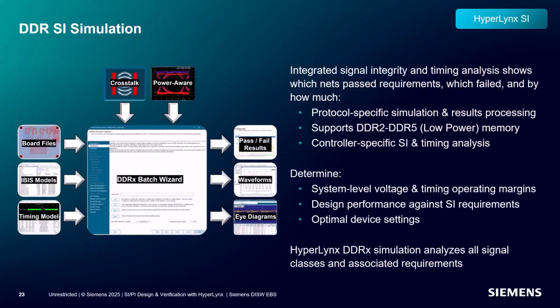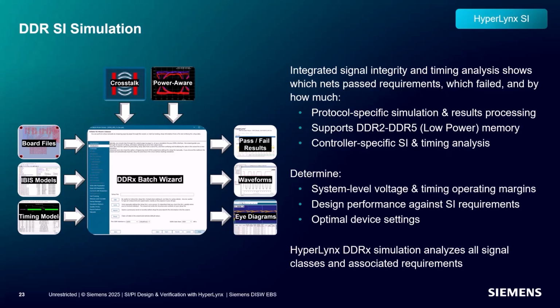Introducing the Hyperlynx DDRx Batch Wizard. The wizard is an all-inclusive, JEDEC-based guided utility used to analyze entire DDR interfaces for complete signal integrity and timing analysis. The user supplies the schematic or the board files, the IBIS and the timing models, and configures the wizard for analysis. Hyperlynx analyzes the design and produces a comprehensive report with pass-fail status and can show you design margins, waveforms, and even eye diagrams.